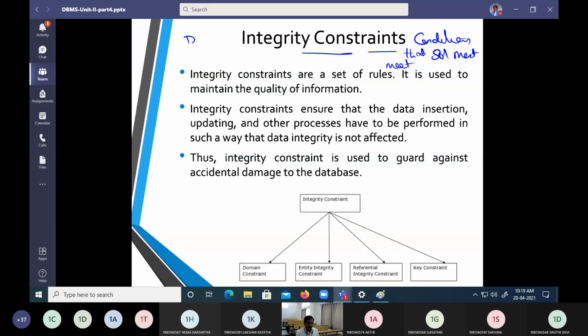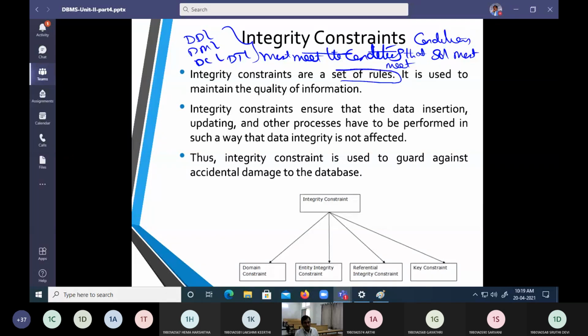That is, all the DDL, DML, DCL, TCL commands must meet the conditions. Only then are they called integrity constraints.